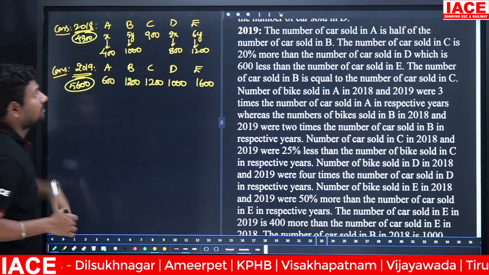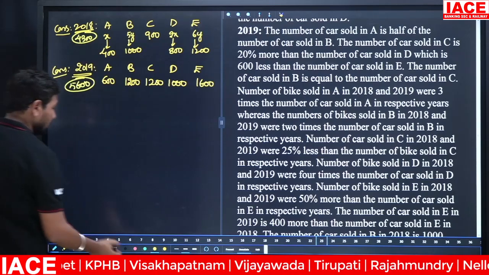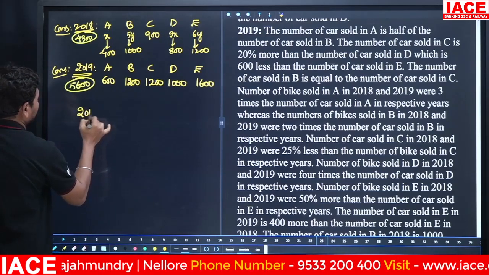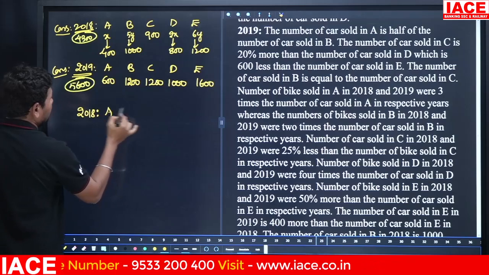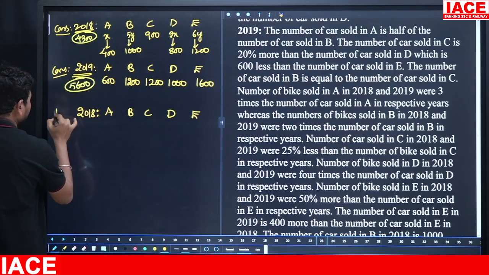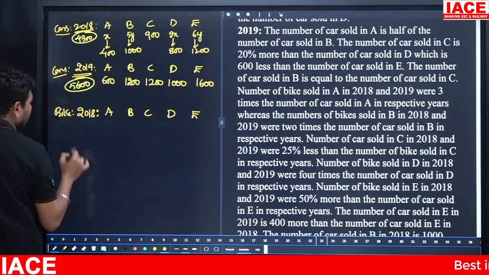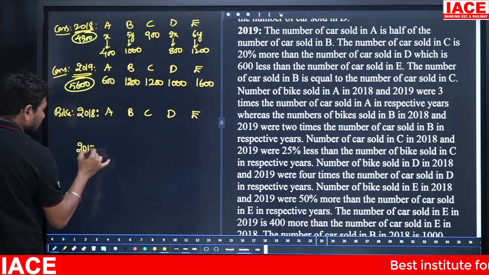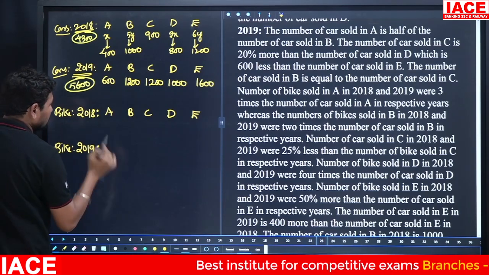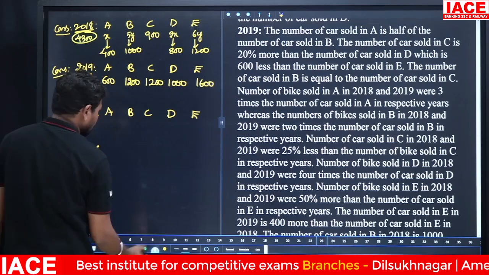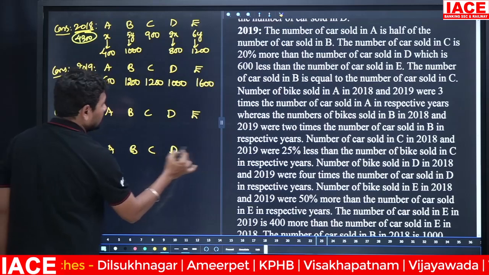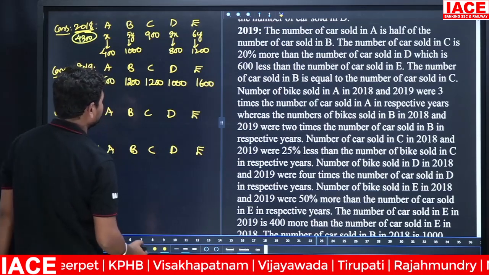The cars portion is completed. Now we have to write bike. Again we will come to 2018: A company, B company, C company, D company, E company, bike. And similarly for 2019, we continuously write bike: A, B, C, D, E. Okay, continuously we will write here A company, B company, C company, D company and E company.